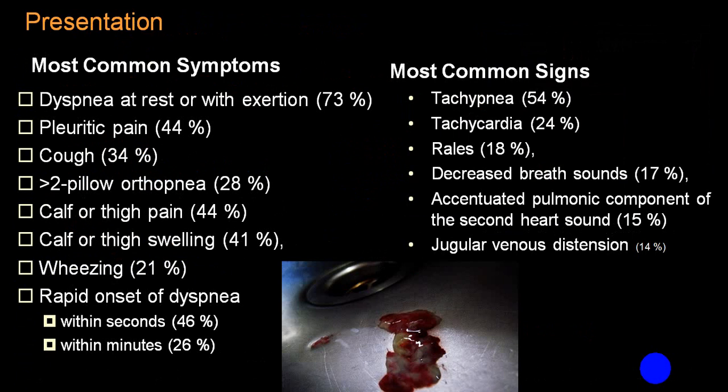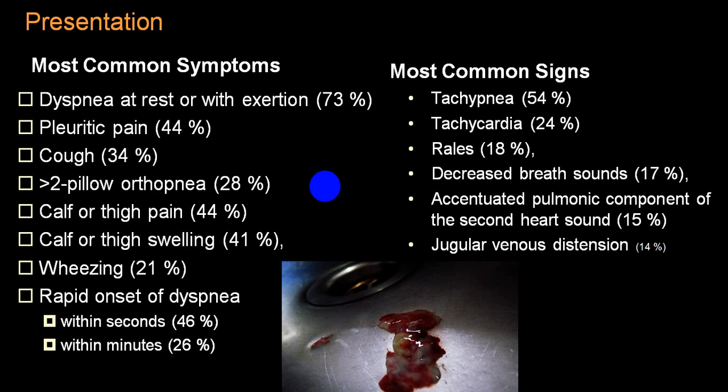So the most common symptom, usually in massive or submassive infarct, is dyspnea at rest or with exertion, in almost 73% of people. Pleuritic pain is common in 44%. Cough is common in 34% of the group. Very rarely a person with a massive infarct may come to you with dyspnea at rest and an almost orthopneic posture, 28%.